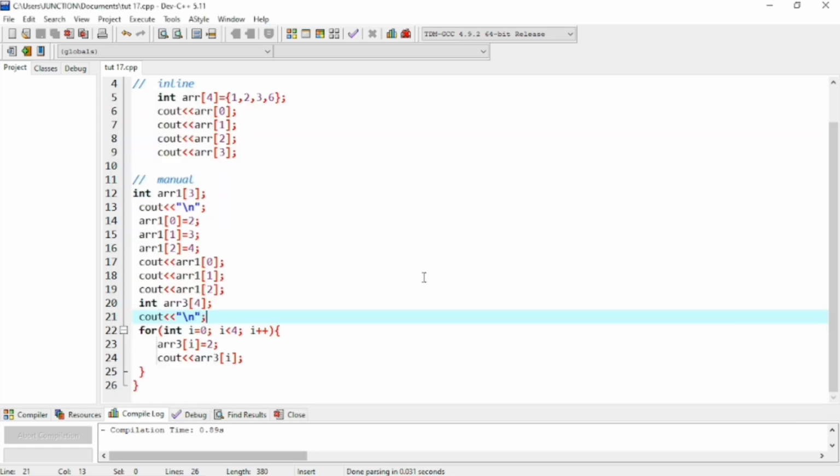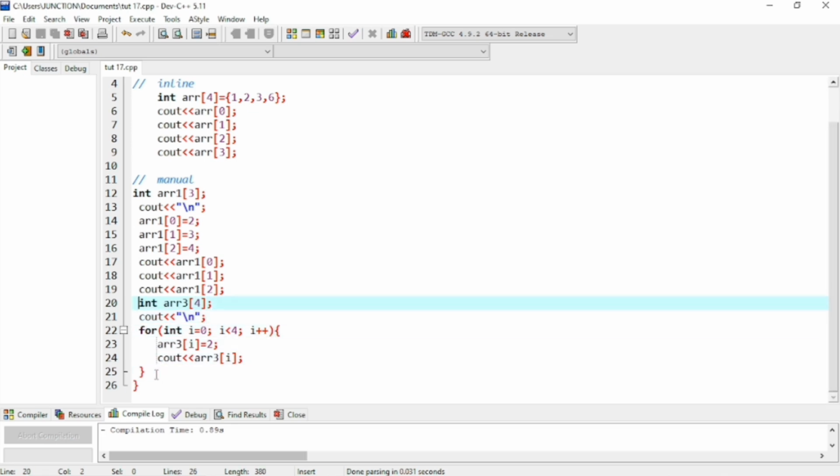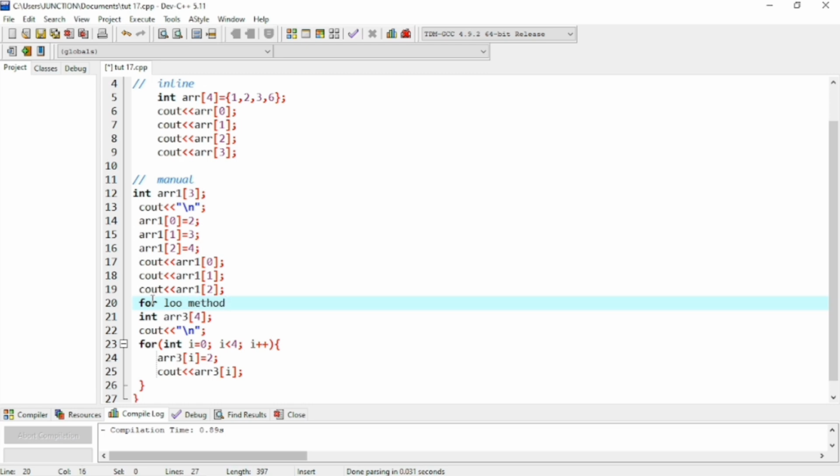You can also use a loop to insert the value. And now the second thing is that I will give the value. This is the for loop, so I will comment here "for loop method", and also write here loop.